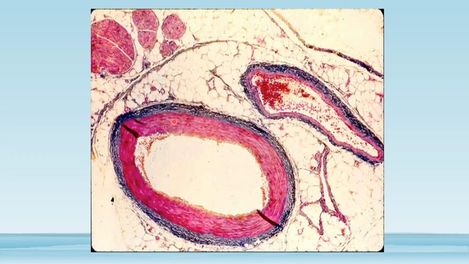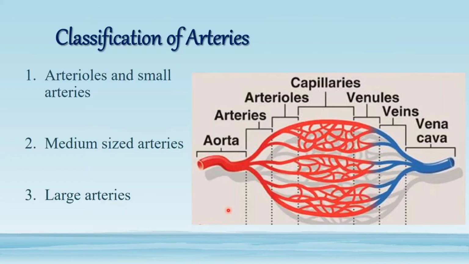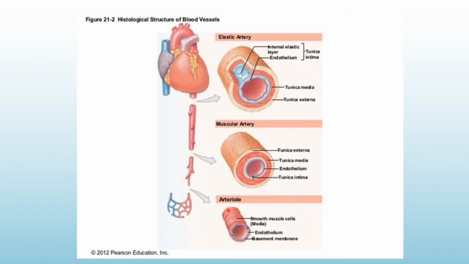So this is the difference. The artery is having a very small lumen but a thicker wall, while the vein is having a larger lumen compared to the thickness of the wall, which is much less than in arteries. So veins are having larger lumen.